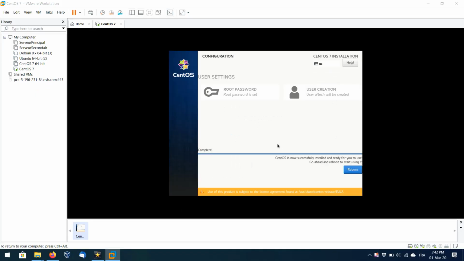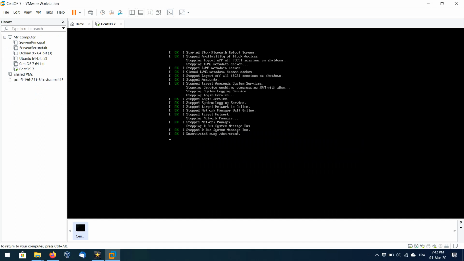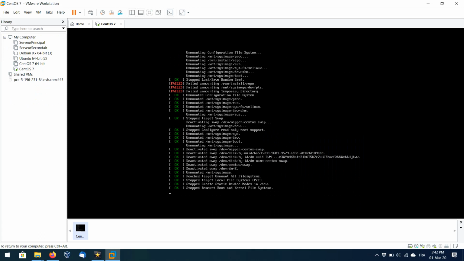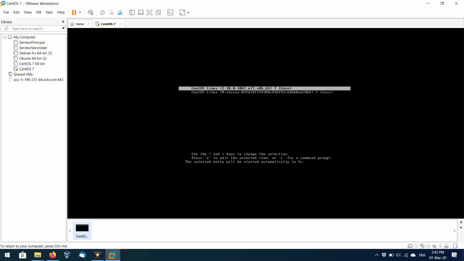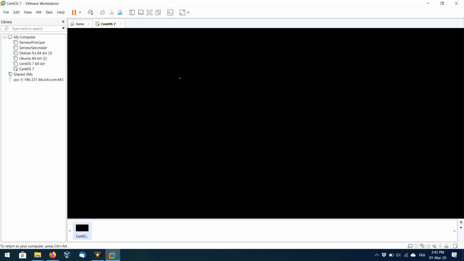The OS is now successfully installed. We press reboot. After finishing this step, you will see the login screen. And now our user and password.